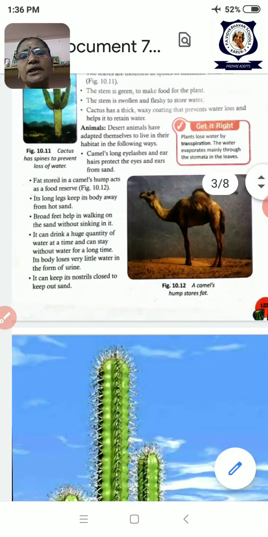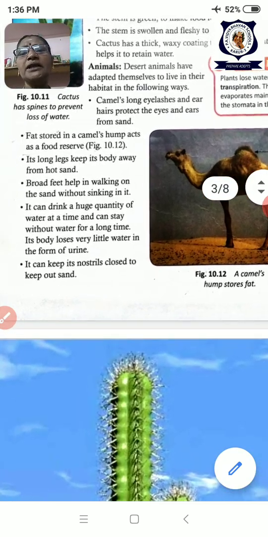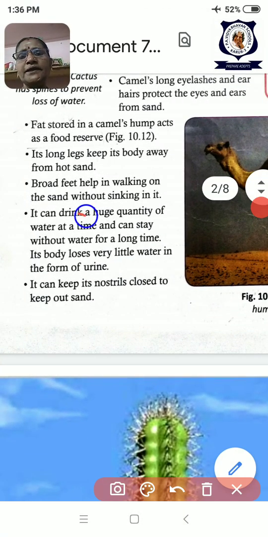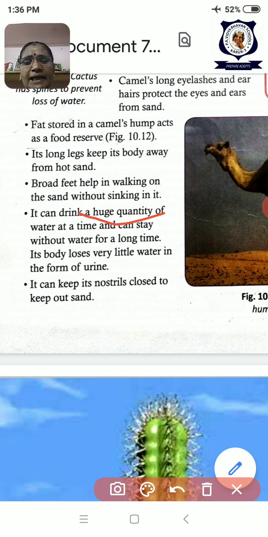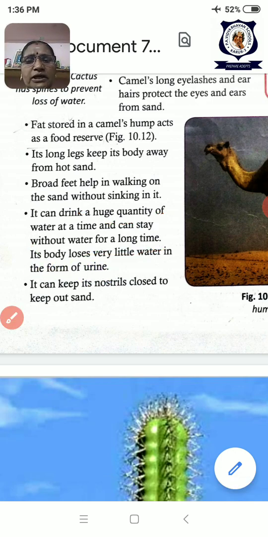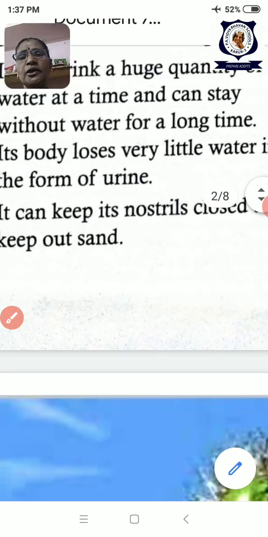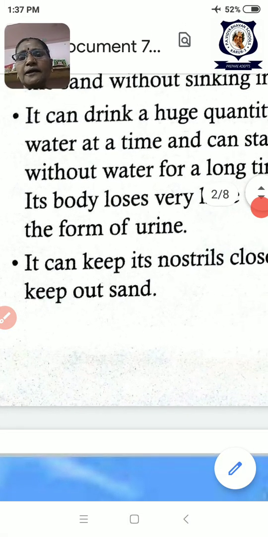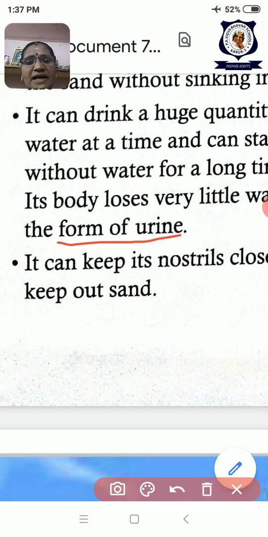One time it drinks means many liters of water, a huge quantity, it can take inside, and many days it can live without water. And also it forms less urine only. Only a little amount of urine it can form, so that the loss of water will be minimized.